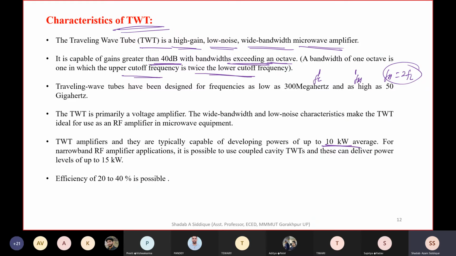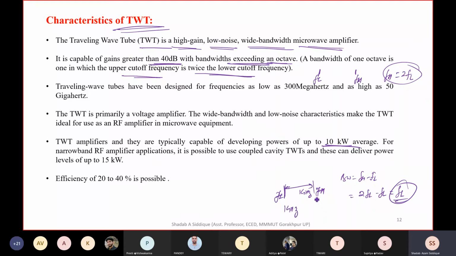Or we can say the bandwidth we are getting is maybe 0.8 gigahertz or 1 gigahertz. So for 1 gigahertz, FL should be equal to the bandwidth. If FL is 1 gigahertz, then FH is equal to 2 times FL. We know bandwidth can be written as FH minus FL, and FH is 2 times FL, so 2FL minus FL. So bandwidth is equal to FL, which means it is starting from 1 gigahertz.